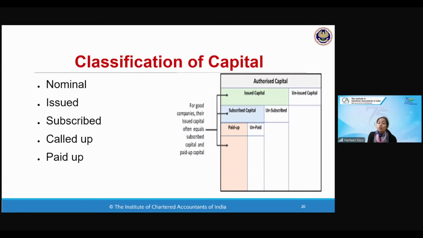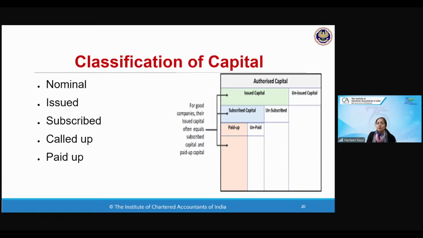Then what is the issued capital? Issued capital means when I come up with my initial public offer, IPO, this is the capital that I'm going to issue to the public. And let's see how much capital is subscribed by the public. So the issued capital is with which you come out to the public to issue it, and subscribed is how much capital is taken up by the public. And then called up capital, you must have done in accounts how much capital is called up. You subtract the uncalled capital, see the calls in arrears, and after that you calculate your actual paid up capital.